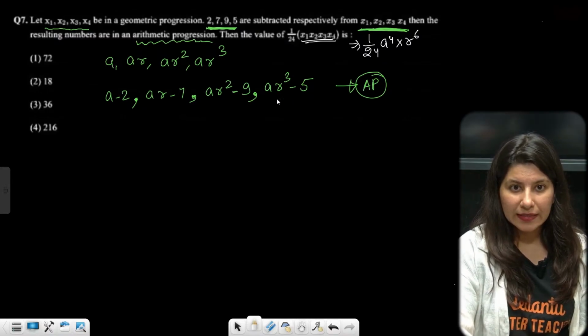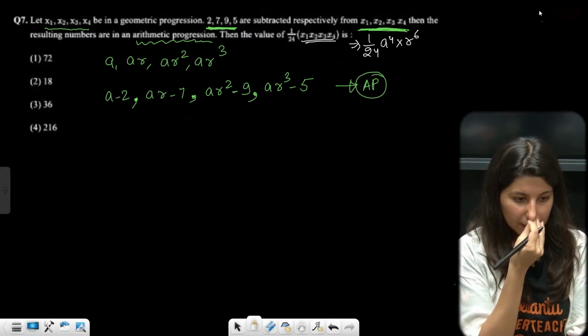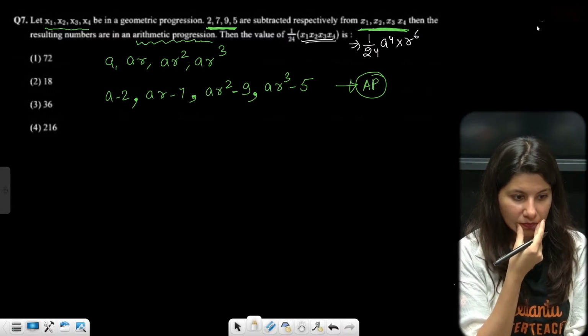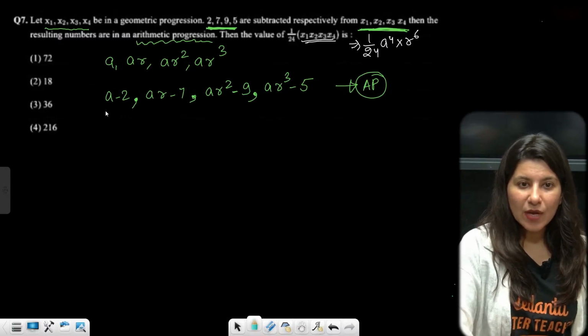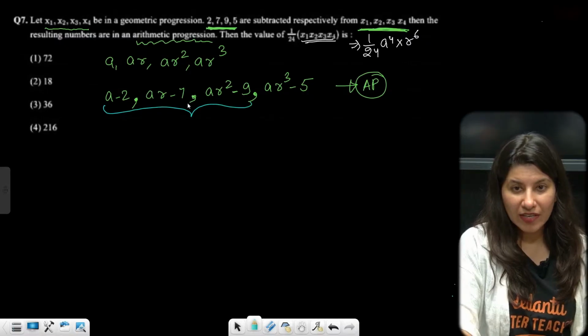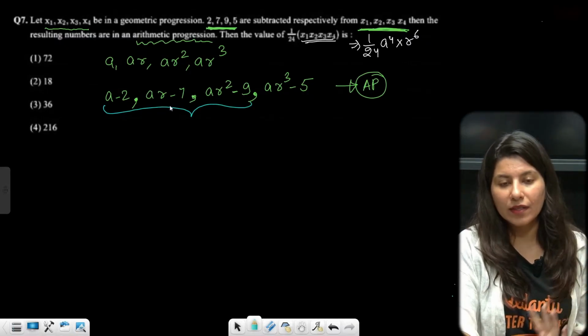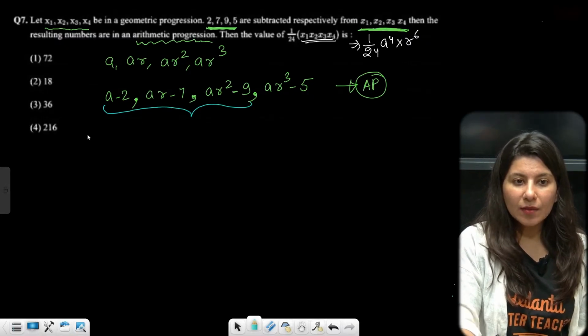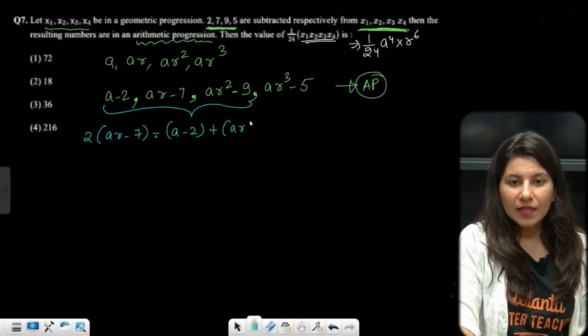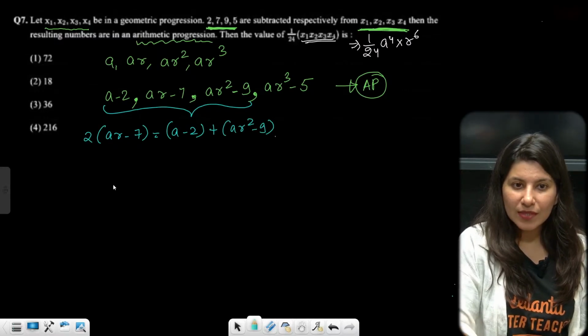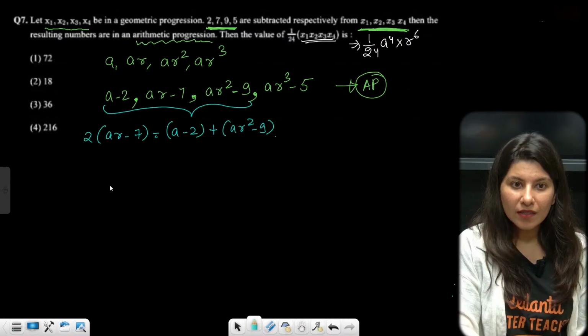All right. Now since this is an AP, can I do one thing? I will take first 3 terms first. Whenever 4 terms are in AP, I do that. Take first 3 terms and double of the middle term is equals to sum of the next rest 2 terms. So now we are getting an equation.